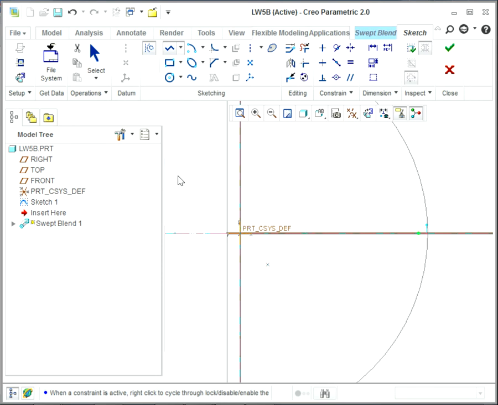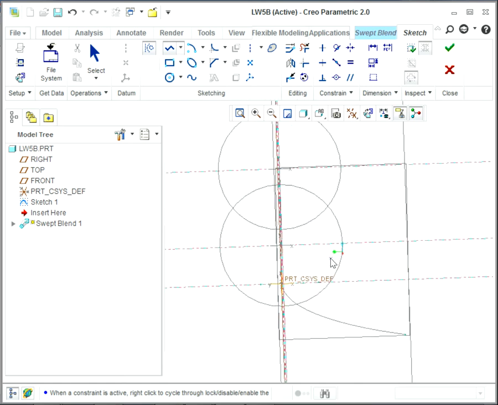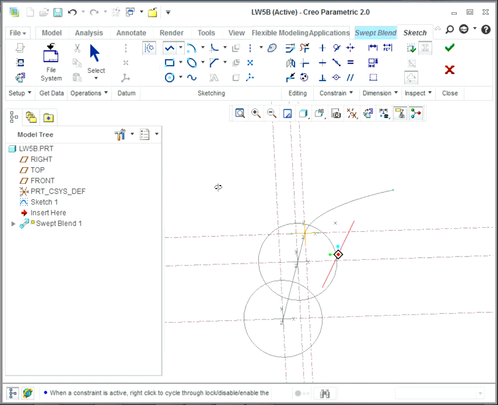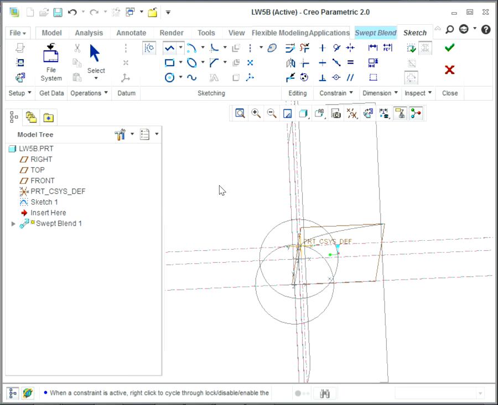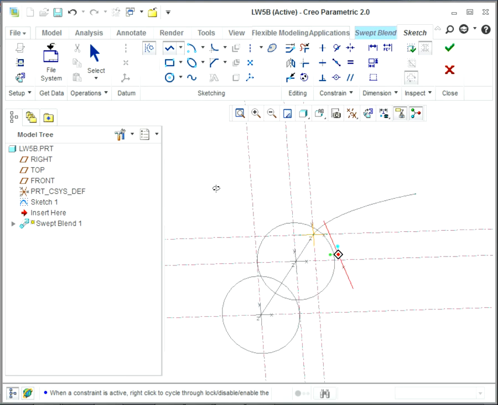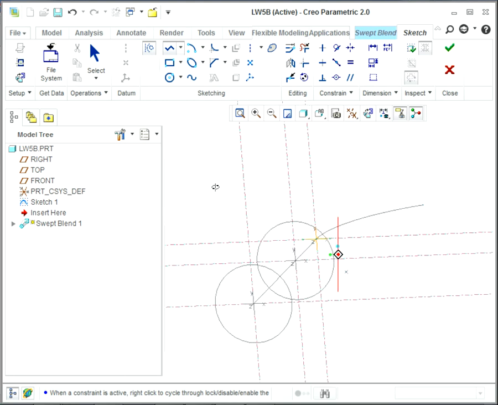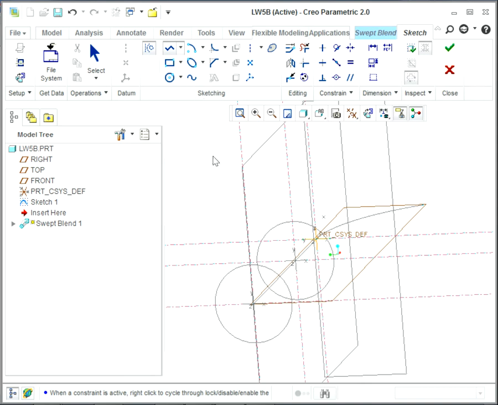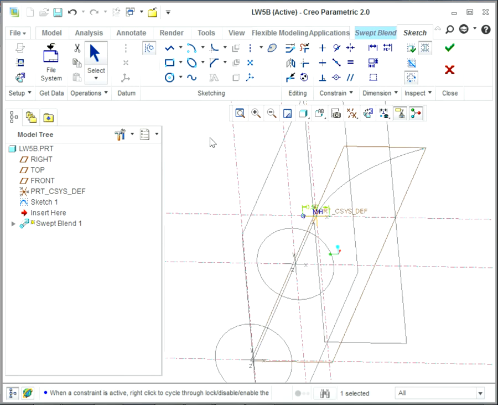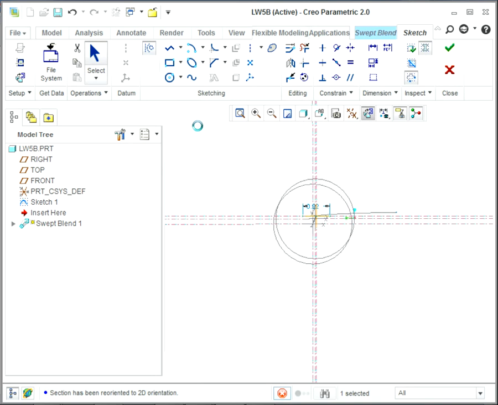Okay, just be careful what direction you are in. So right now I don't need this one, I need the other side. So let's go back.